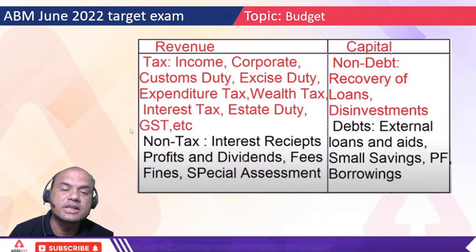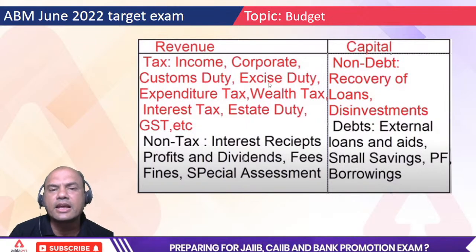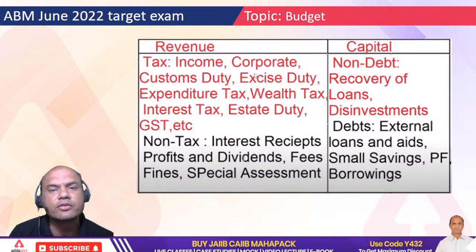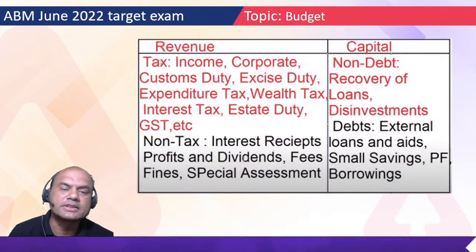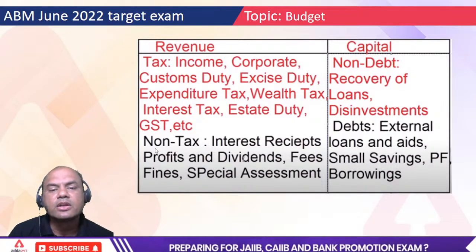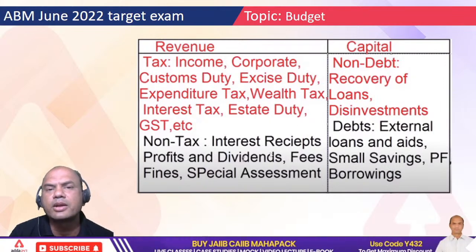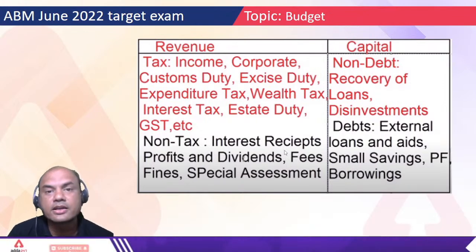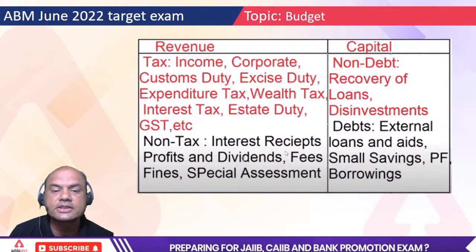So GST also. Basically any tax, here we are bankers, you don't have to distinguish anything for CAIIB, everything will be given to you. So that is tax. What is non-tax? Non-tax means interest receipts. Why will the government receive interest? If it has given loans to other countries, then the interest on that will be received. So that is interest receipts.